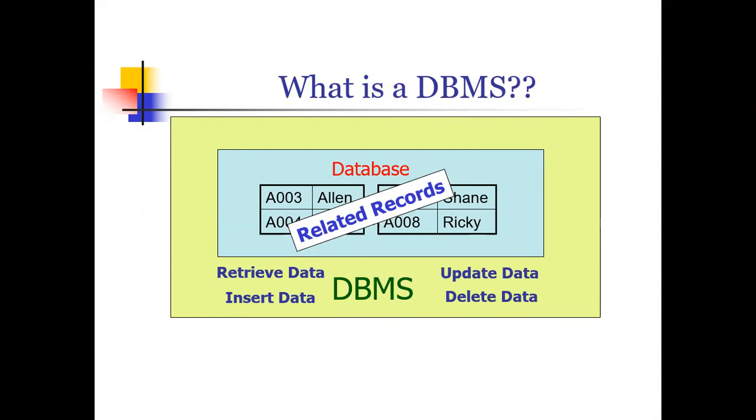I want to get information based on my requirement, so I should be able to fetch the data very easily. I should be able to store the data easily. It should be easy to modify the data, or when some records are no more needed, say a student has completed the course, I want to delete that particular record. I should be able to easily fetch that record and delete only that record. Any software which gives these features in a better way, we call a better database system.